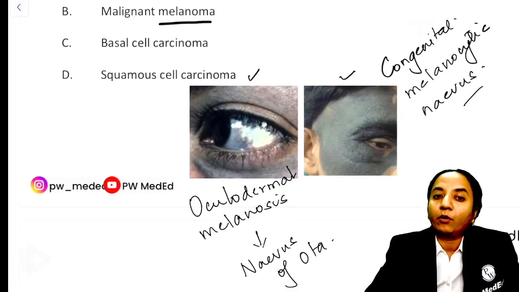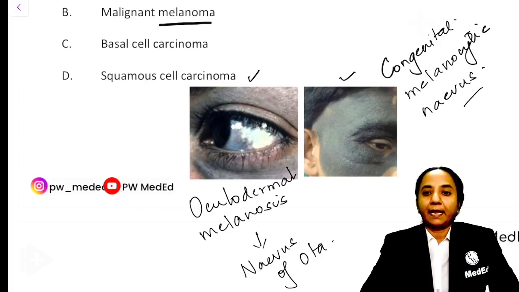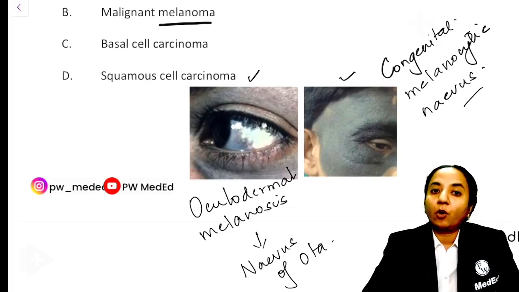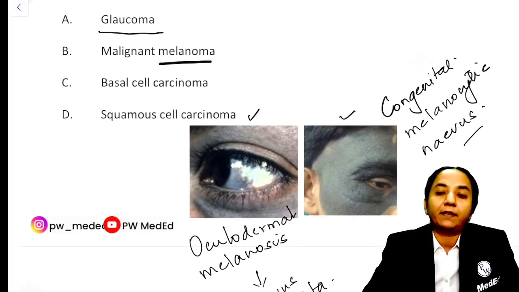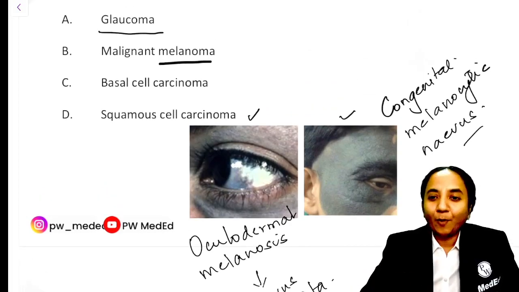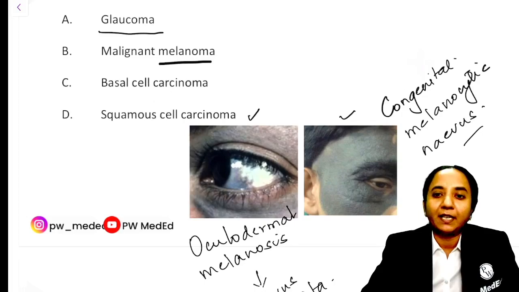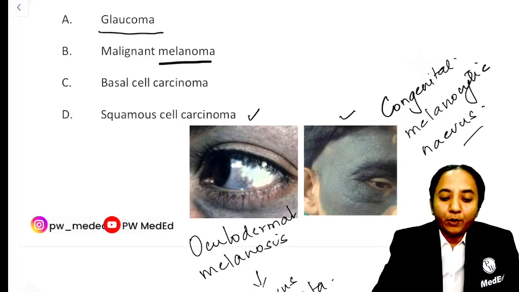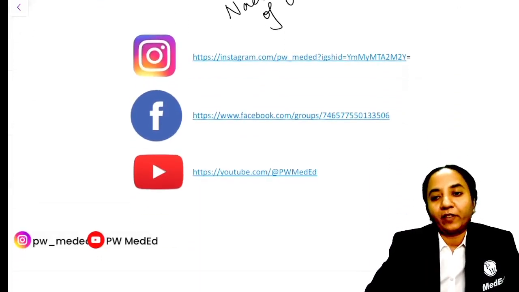But if it is an oculodermal melanosis, which I think is more common clinically, that is nevus of Ota, that has a very strong association with glaucoma, and then we should mark glaucoma as the answer. So this question had a lot of confusion because students were not able to recall it that well, because the image is also not something which you commonly see in practice, or would have seen even in your questions. So these are the questions that we had from Ophthal.